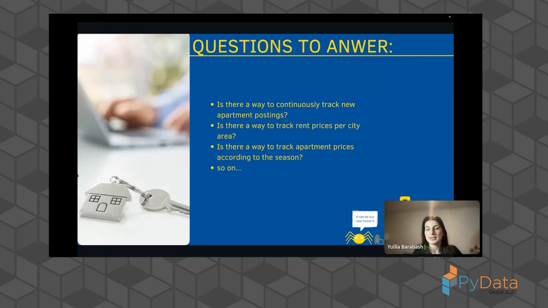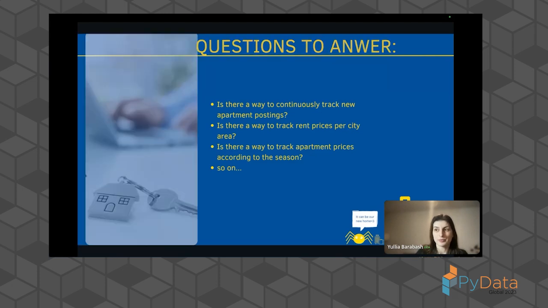In some city areas, the price can be cheaper. Additionally, depending on the seasons, you also can find a cheaper apartment. For example, if there are not so many newcomers, you can find something easier. And at that point of time, okay, now I have these questions, I need something that can help me to answer them. And at that moment I realized there exists stuff such as web scraping.